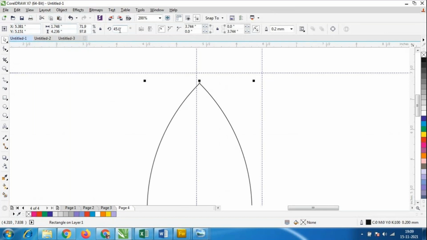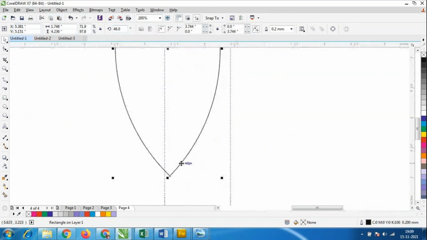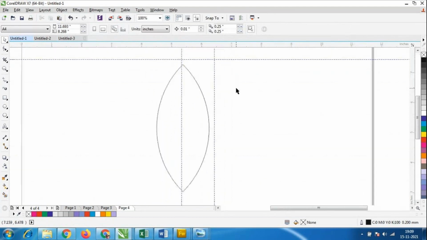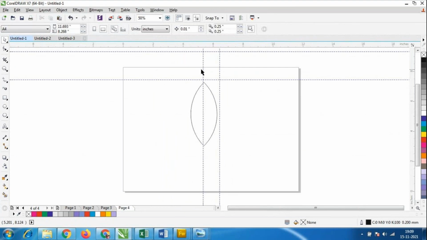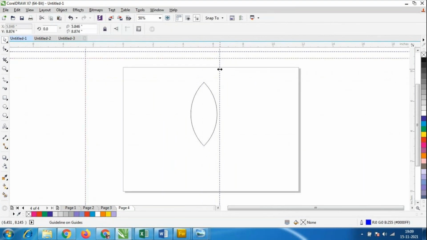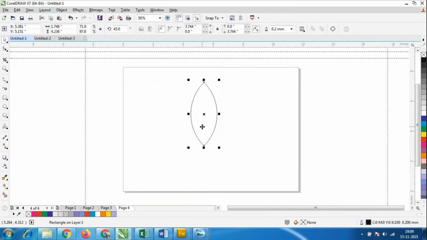See, still it is not matching. 46% is matching here but here it is not matching, so I'll keep it constant at 45%. I'll keep it like this only. I'll just remove this ruler. Okay, I'll give the color black.